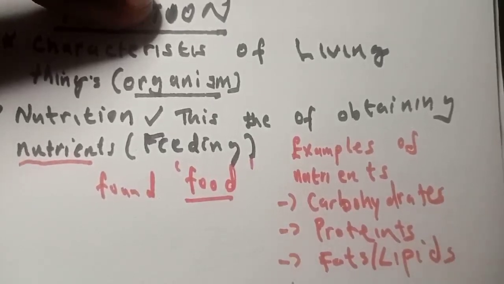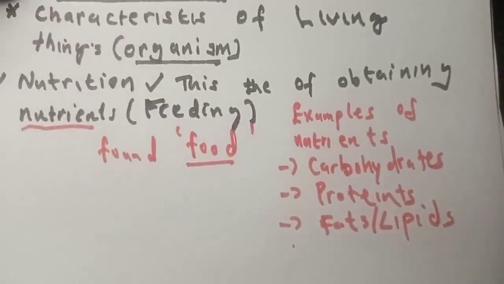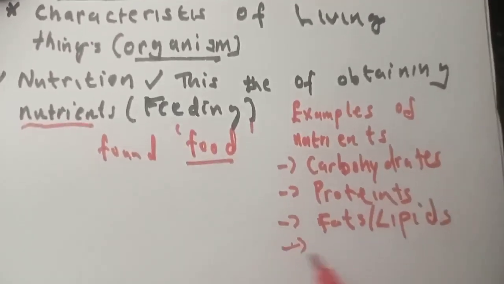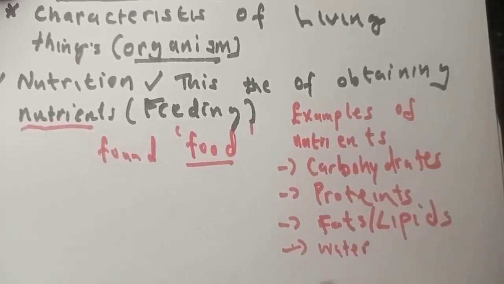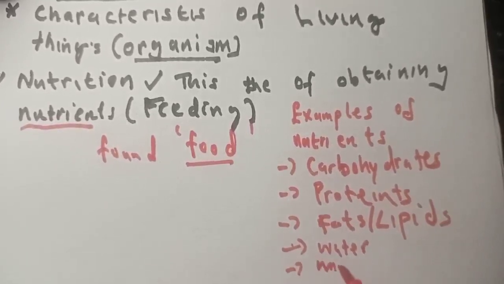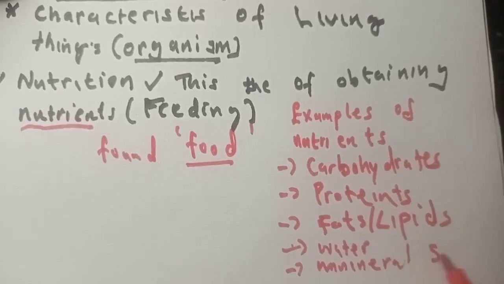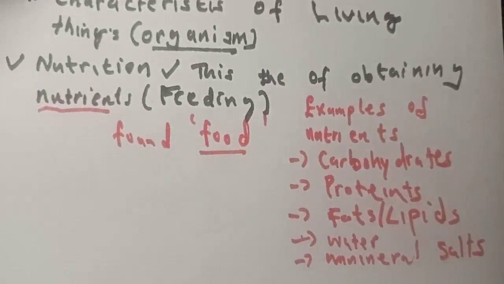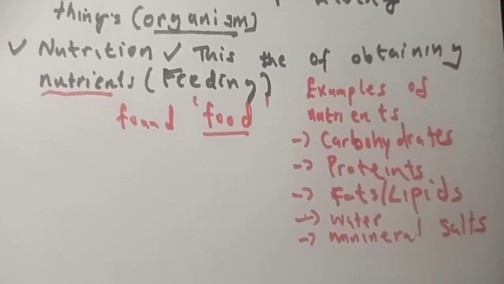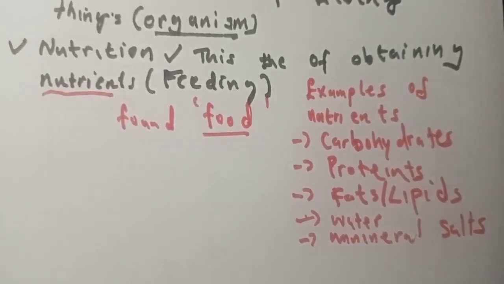Just to mention a few, but there should be seven. You also have water, which is also a nutrient, and you also have mineral salts. All these are examples of nutrients.